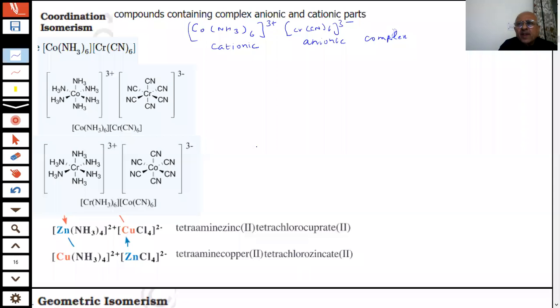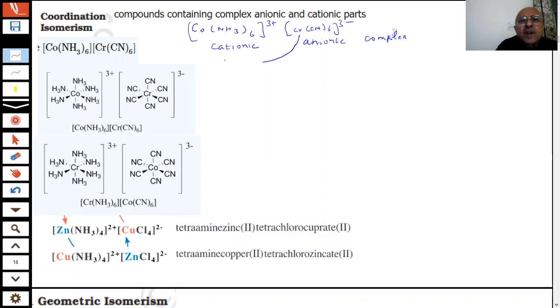So you have a cationic complex and an anionic complex, students. Then what can happen now? This chromium is bonded with 6 CN ligands, and cobalt is bonded with 6 ammonia ligands. Then this can exchange.